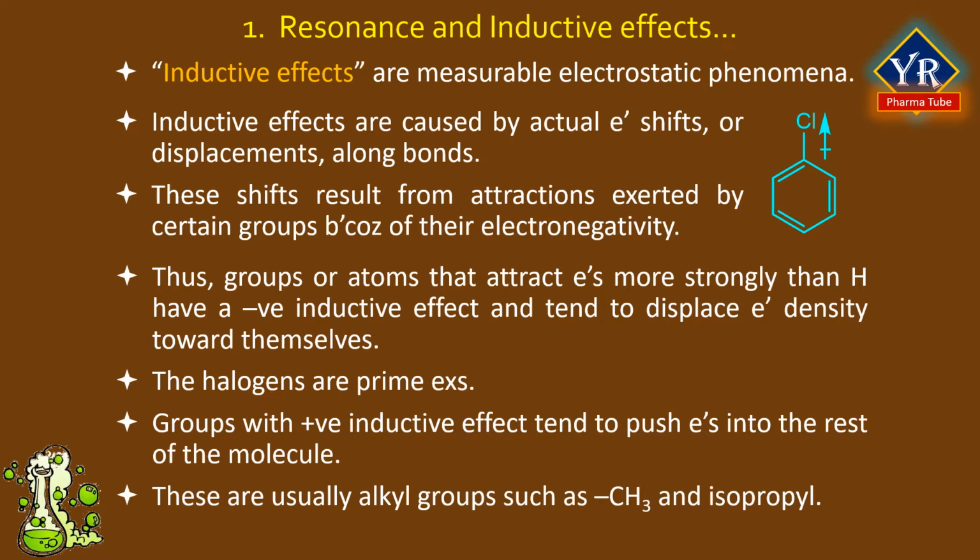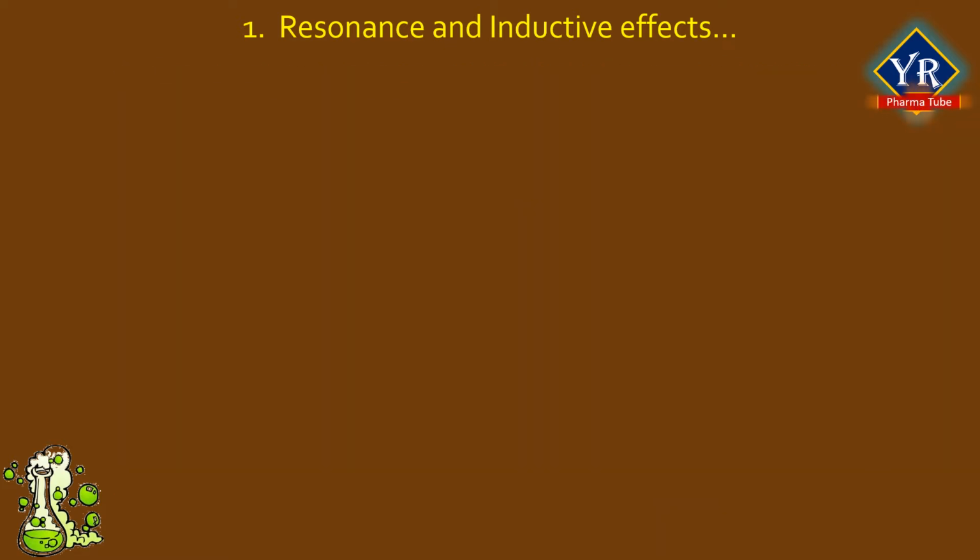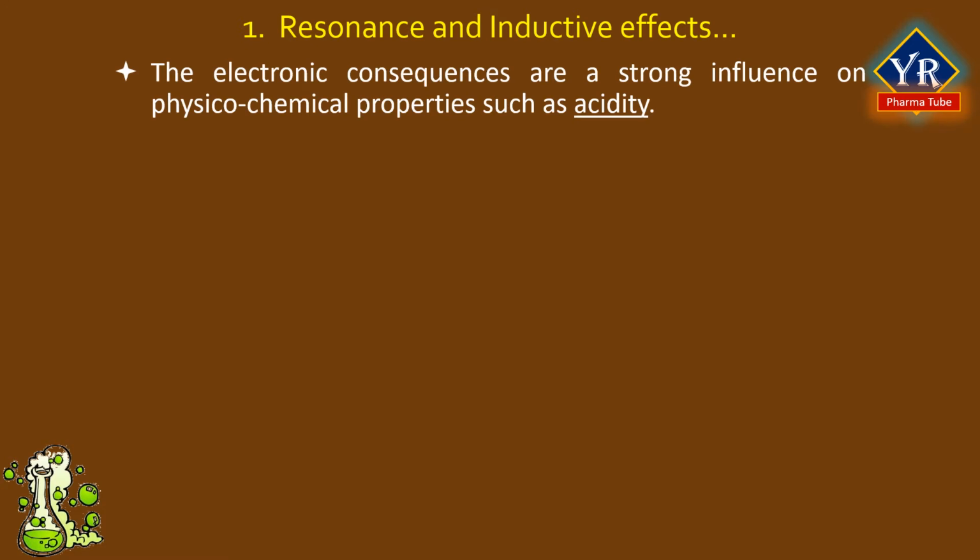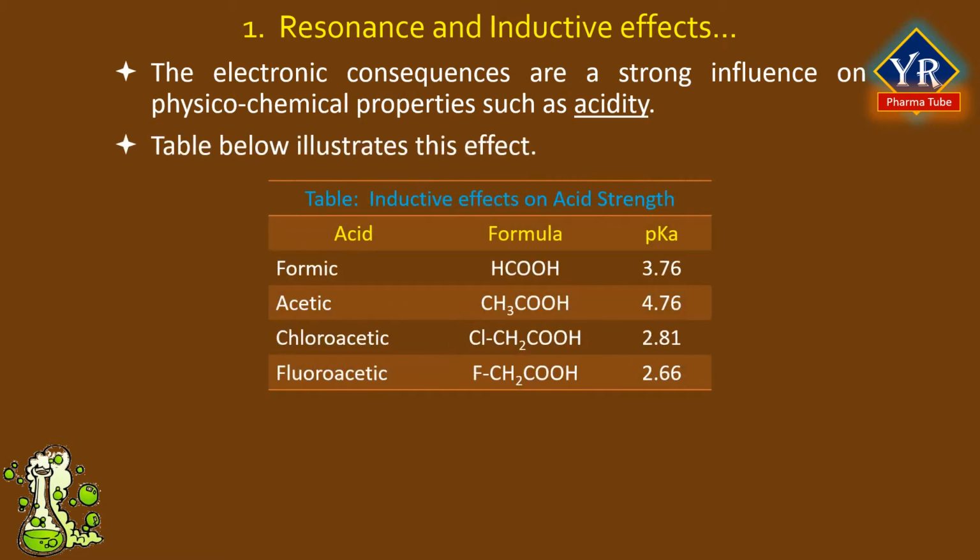Inductive effect is based on electronegativity. Electrons move via sigma bonds, and it involves displacement of only sigma electrons and hence occurs only in saturated compounds. The electronic consequences are a strong influence on physicochemical properties such as acidity. Table below illustrates the acidity constant values of formic acid, acetic acid, chloroacetic acid, and fluoroacetic acids.